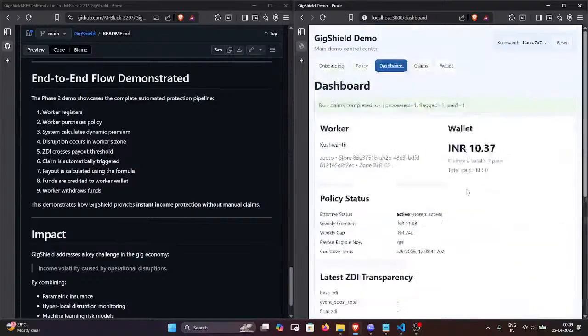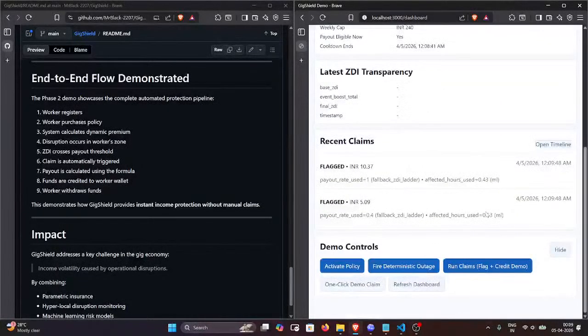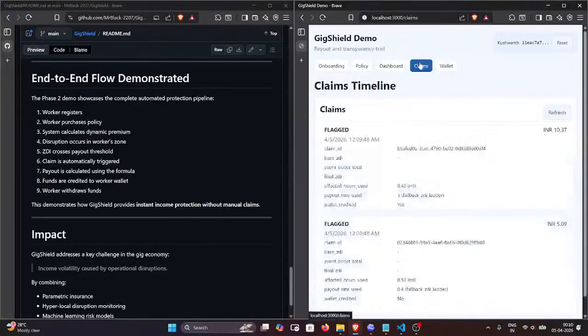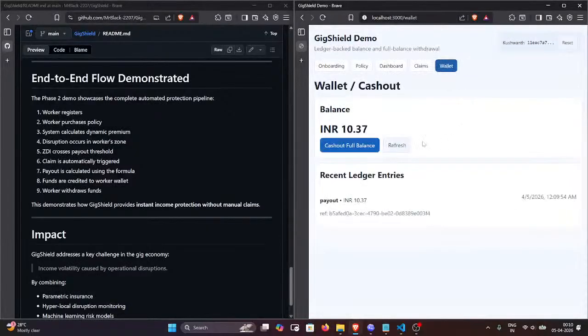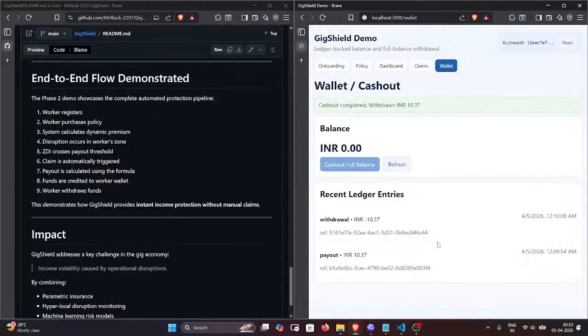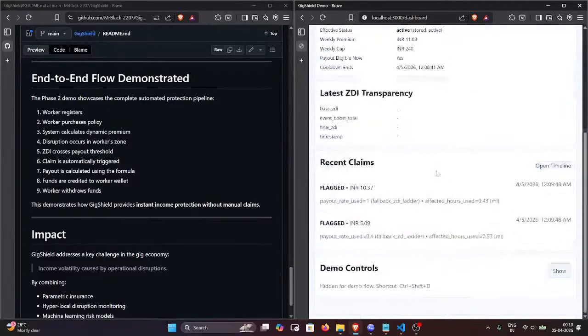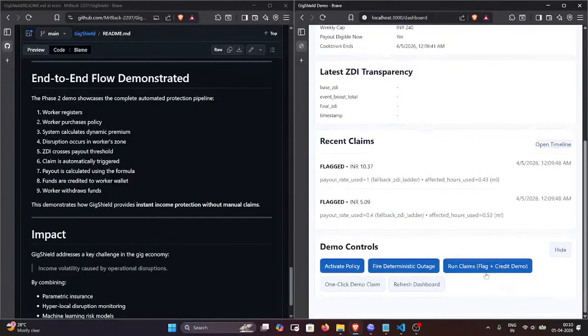Now I'll run the claim. Like I said, the wallet is going to be incremented by 10 times. We also flag these claims. And this is our wallet, where we can cash out the full balance, and now it is completely zero. In phase three we are going to integrate with the GPay API, or the Razorpay sandbox, whatever it is; we'll figure it out in phase three.